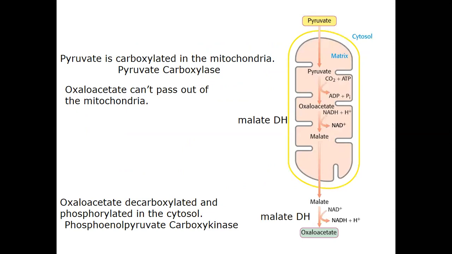Pyruvate is carboxylated in the mitochondria. Pyruvate carboxylase is the enzyme. Oxaloacetate cannot pass out of the mitochondria, so oxaloacetate is decarboxylated and phosphorylated in the cytosol. Phosphoenolpyruvate carboxykinase is also an enzyme which is involved in it.